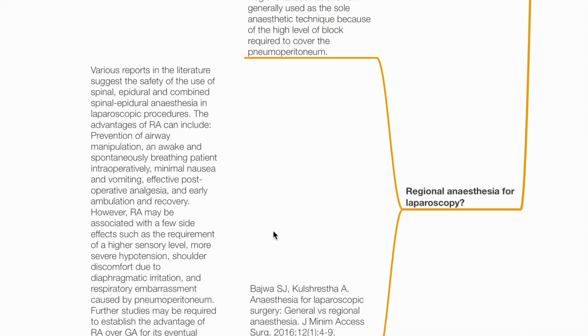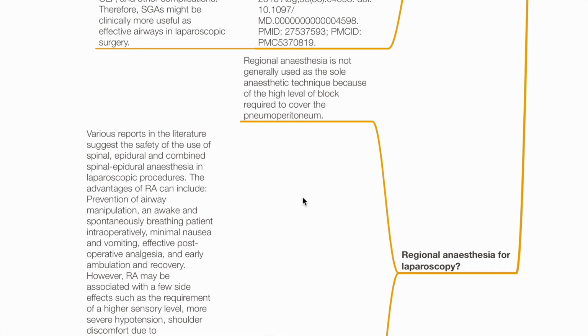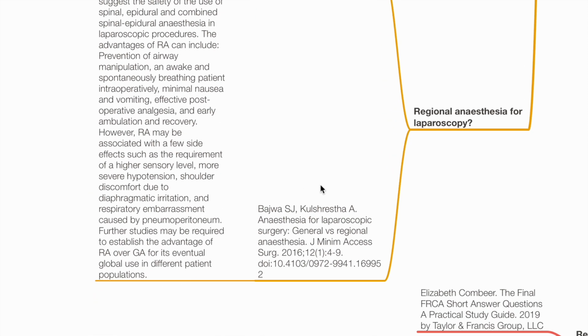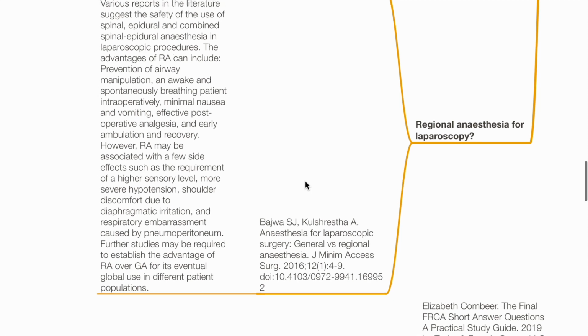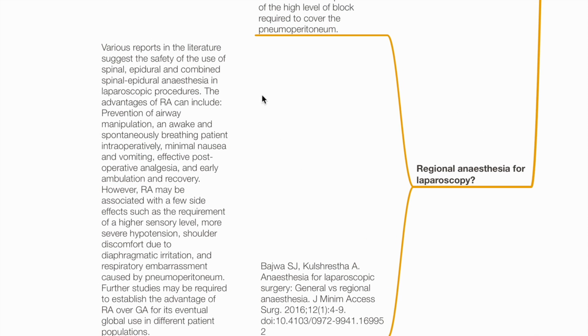Regional anesthesia for laparoscopy. Regional anesthesia is not generally used as the sole anesthetic technique because of the high level of block required to cover the pneumoperitoneum. An article by Bajwa S.J. in 2016 commented that various reports in the literature suggest the safety of use of spinal, epidural, and CSE in laparoscopic procedures. Advantages of regional anesthesia include prevention of airway manipulation, an awake and spontaneously breathing patient intra-op, minimal nausea and vomiting, effective post-op analgesia, and early ambulation and recovery.